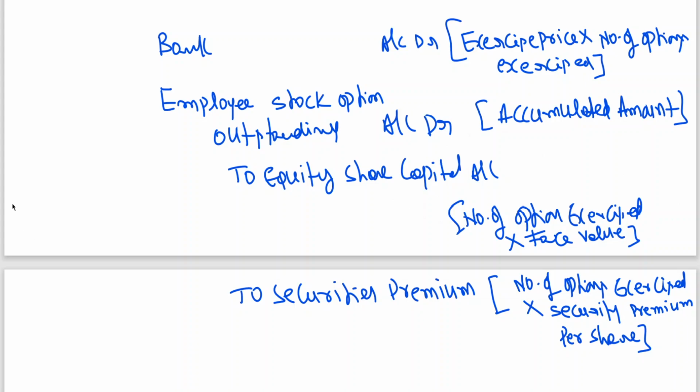Suppose 1,50,000 is the employee stock option outstanding, out of which on 10,000 shares there is a forfeiture or a lapse. The expense has been recognized as 150, but the expense has to be 140. So that excess 10,000, which is no longer required, is closed by transferring to general reserve.